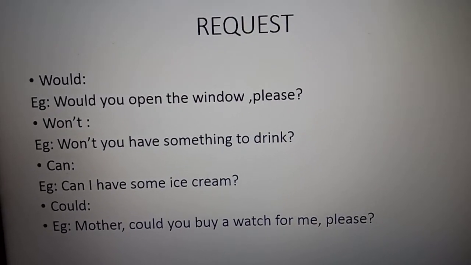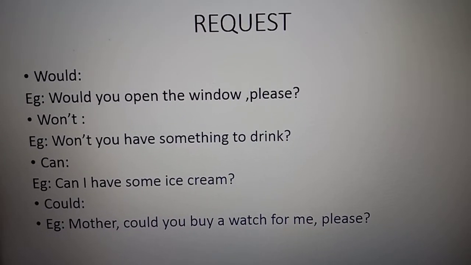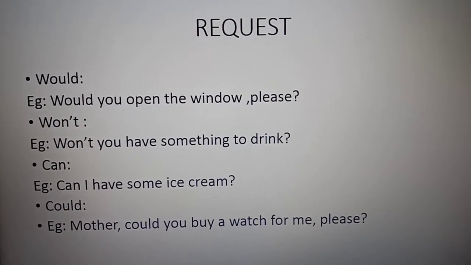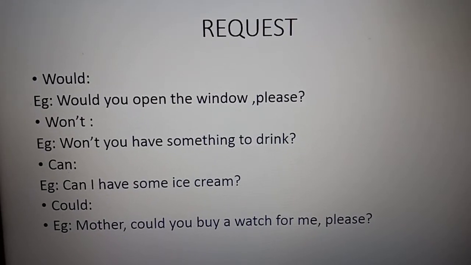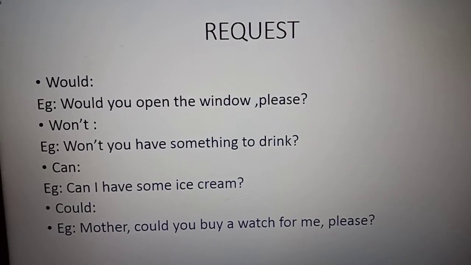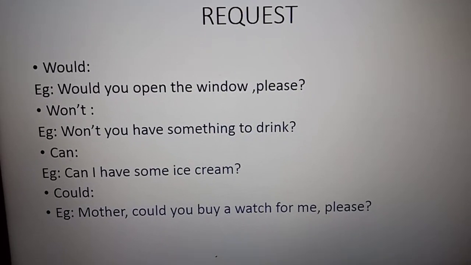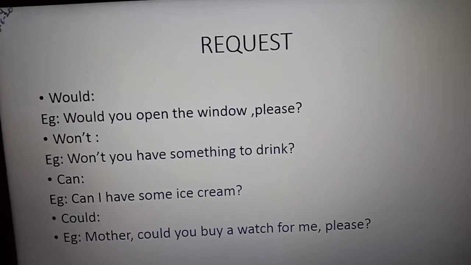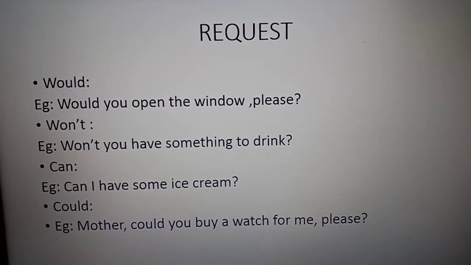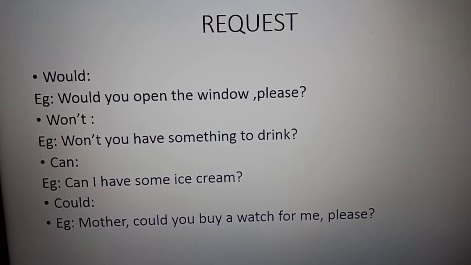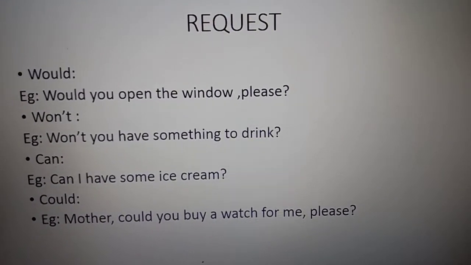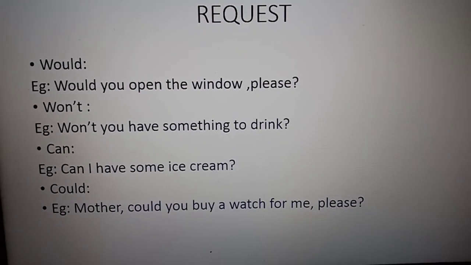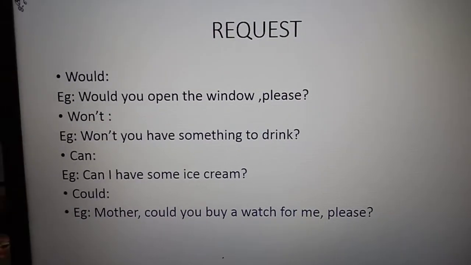Okay, this is all about the modal auxiliary. I hope it is a very simple topic, children, and that you have understood. In the exam you will get sentences containing a modal auxiliary, and the question will be, pick out the modal auxiliary and state its use. You have to pick out the modal auxiliary: may, might, can, could, shall, should, and write the use. What is the use? Whether it is a request, a permission,